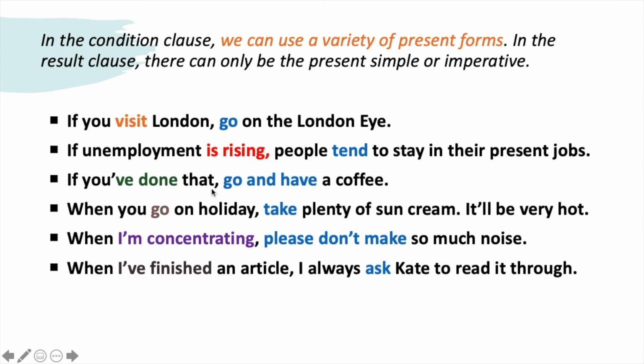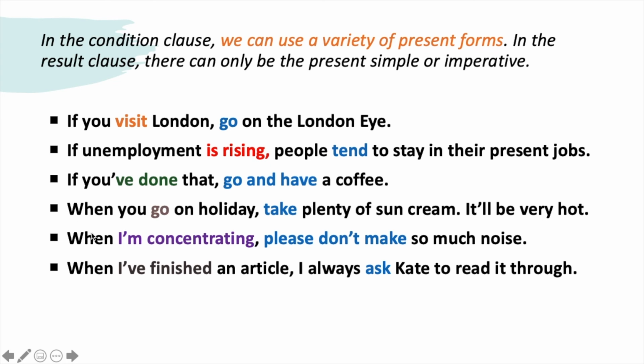If you've done that, go and have a coffee. If you have done, so here we have a present perfect and here an imperative, go and have a coffee. When you go on holiday, take plenty of sun cream. It will be very hot.